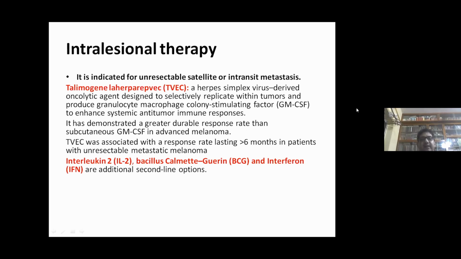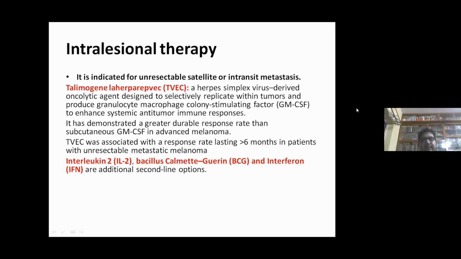Next is intralesional therapy. It is indicated for unresectable satellite or in-transit metastasis. There is talimogene laherparepvec, that is T-VEC, a herpes simplex virus derivative agent designed to selectively replicate within tumor and produce granulocyte-macrophage colony-stimulating factor, that is GM-CSF, to enhance systemic anti-tumor immune responses.